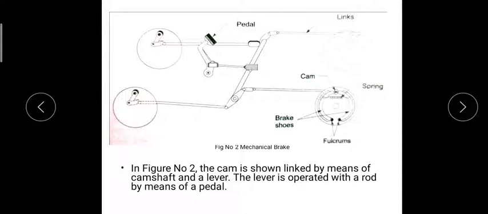So the cam is rotating and pushing the brake shoes outwards, and it is stopping the motion of the brake drum.